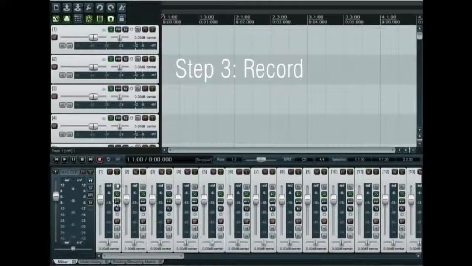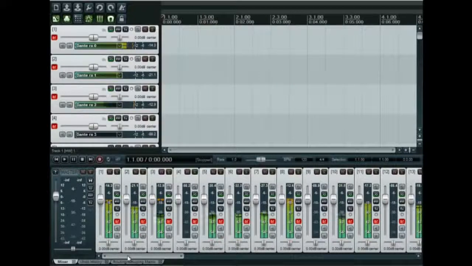Arm all tracks at once to monitor the input signals on the meters. A further click on the record button and you should see all channels being recorded simultaneously.